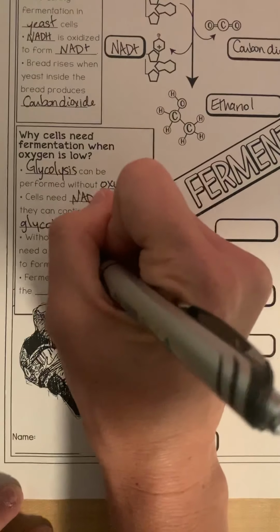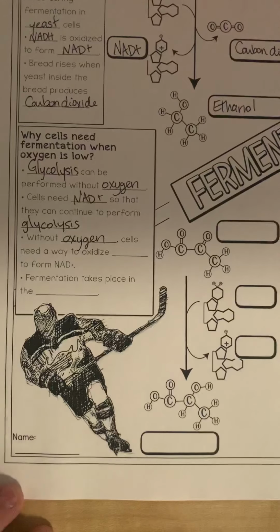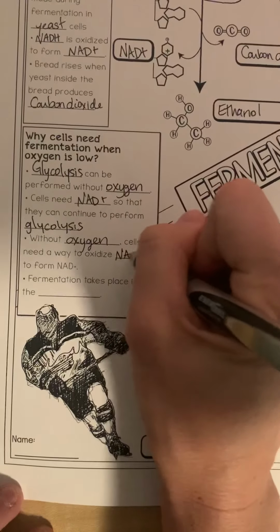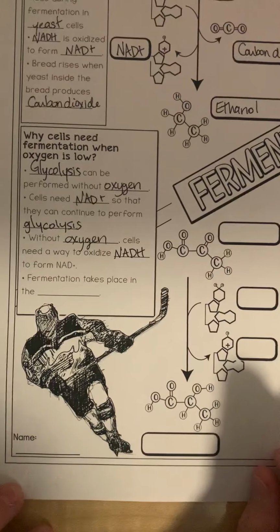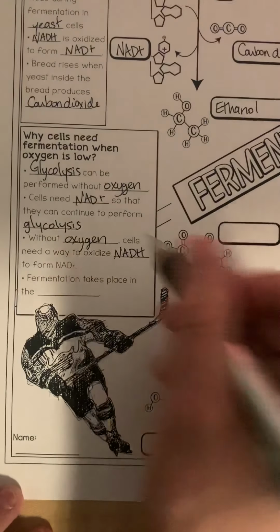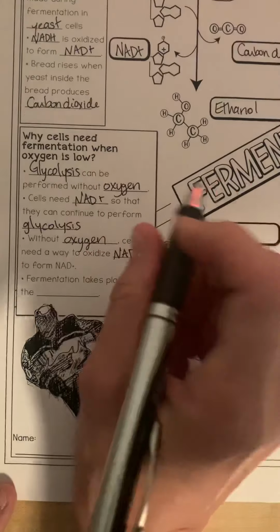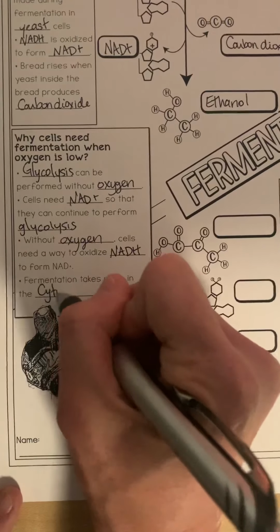Without oxygen, cells need a way to oxidize, that means make it lose the electron. Oxidize the NADH to form the NAD+. So this is why fermentation takes place. And this is before it goes into the mitochondria. Where glycolysis happens in the cytoplasm, fermentation also happens in the cytoplasm.